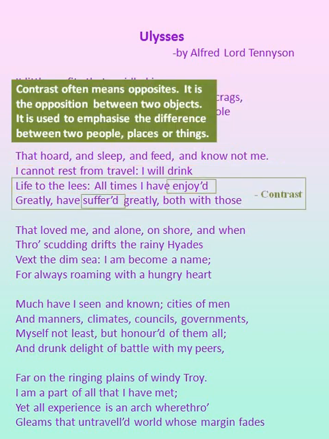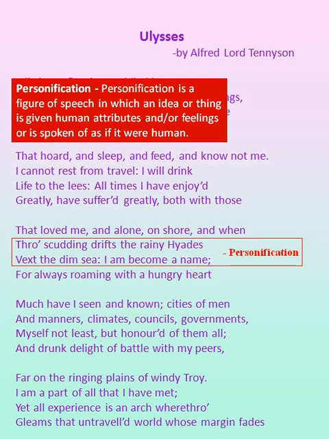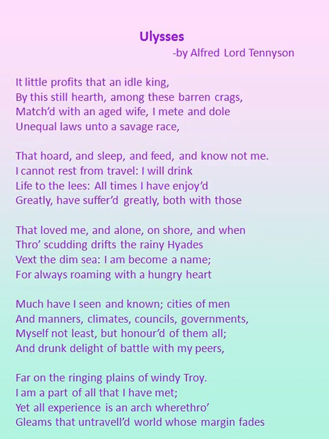In the next two lines, the poet has used contrast. Contrast means opposites. It is the opposition between two objects. So here enjoyed and suffered are opposites, hence contrast. Through scudding drifts the rainy hyads, vexed the dim sea. Vexed means irritate. So here the rainy hyads irritates the dim sea. The human quality of vexation is given to the rainy hyads, hence personification. Rainy hyads are personified here.